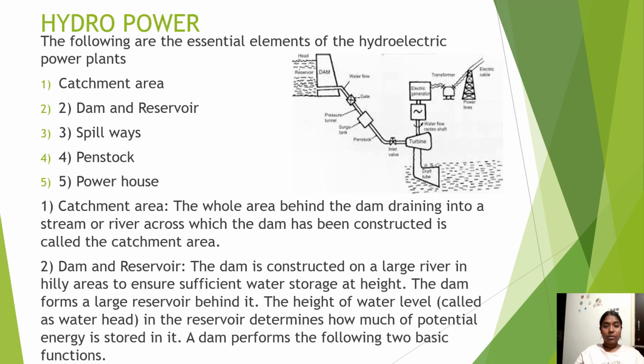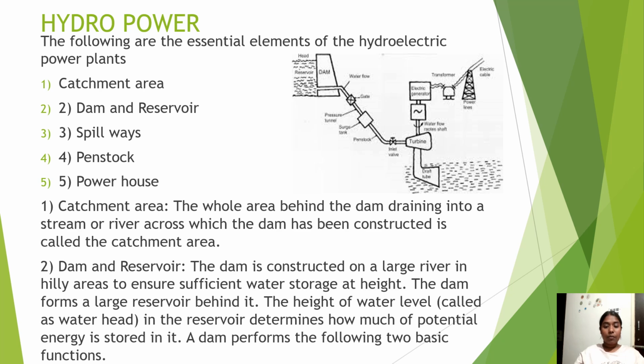Hydropower. The following are the essential elements of the hydraulic power plant: catchment area, dam and reservoirs, spillways, penstock, powerhouse. Catchment area is the whole area behind the dam draining into the stream or river across which the dam has been constructed. Dam and reservoir is constructed on the large river in the hilly areas to ensure sufficient water storage at height. The dam forms a large reservoir behind it. The height of the water level in a reservoir determines how much potential energy is stored in it.